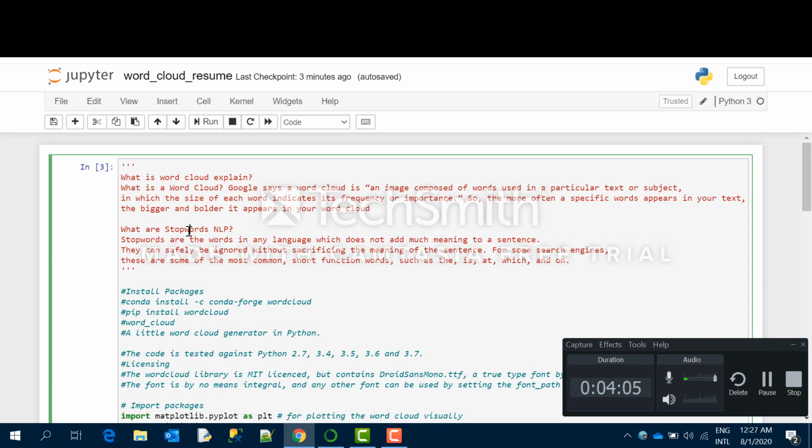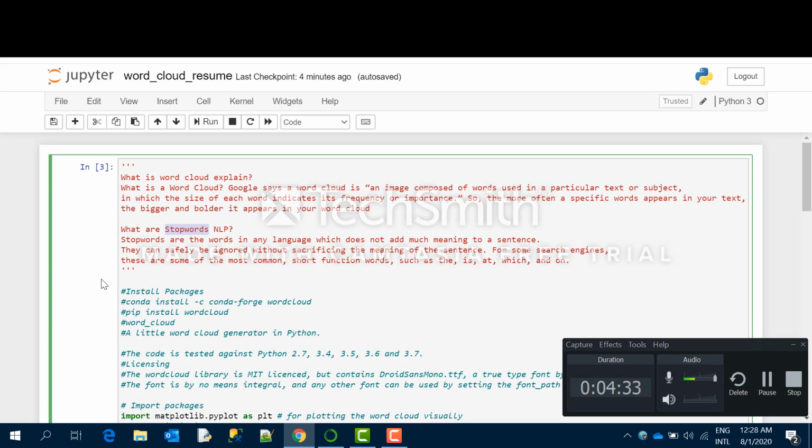And to generate this word cloud, you also need to understand what a stop word is. Stop words are the words in any language or any text which do not mean anything, meaning they do not add any value in any particular computer generated analysis. So it can be words like is, at, which, verbs. Whatever is not adding any value, it ignores that.